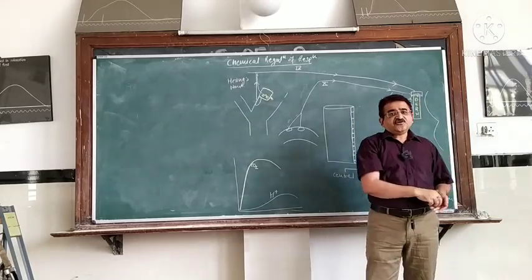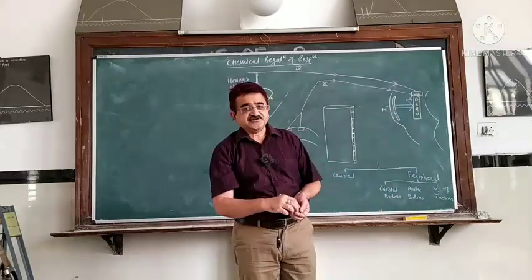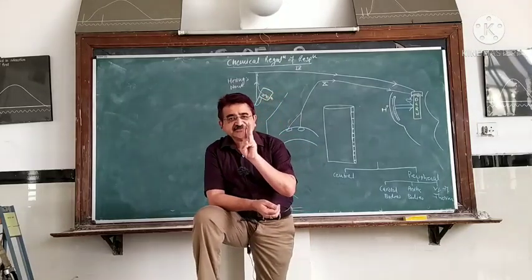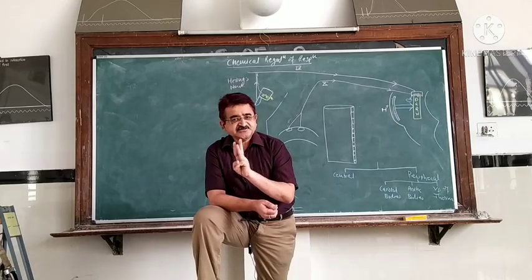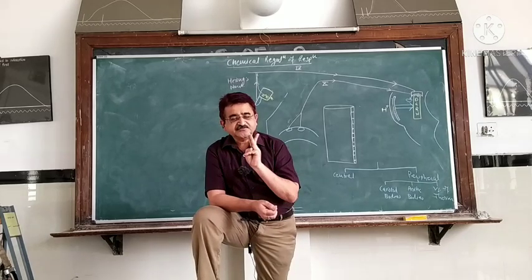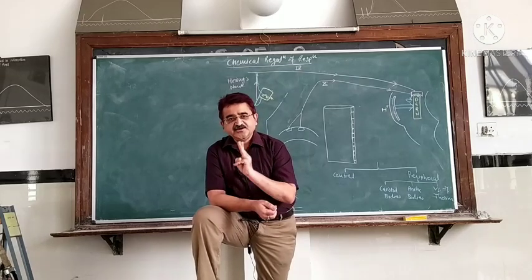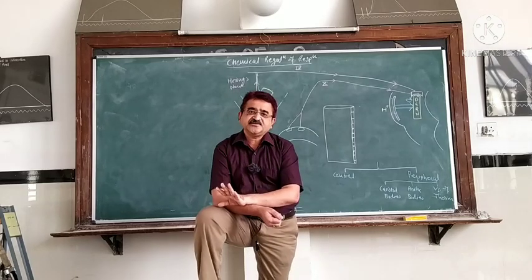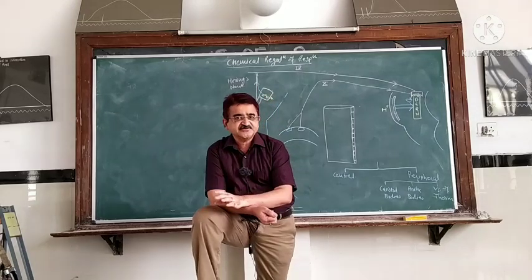Now, how are these peripheral chemoreceptors stimulated? Peripheral chemoreceptors are stimulated by three stimuli. Number one, decrease in the partial pressure of O2. Number two, increase in the partial pressure of CO2. And number three, increase in the hydrogen ion concentration. That means all the chemicals are stimulating the peripheral chemoreceptor.